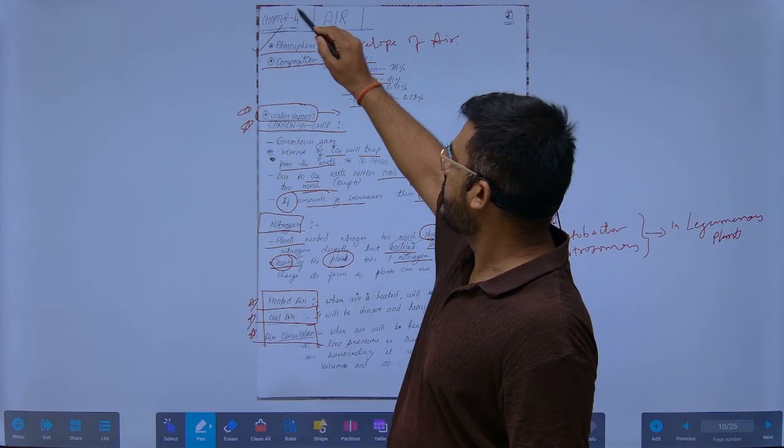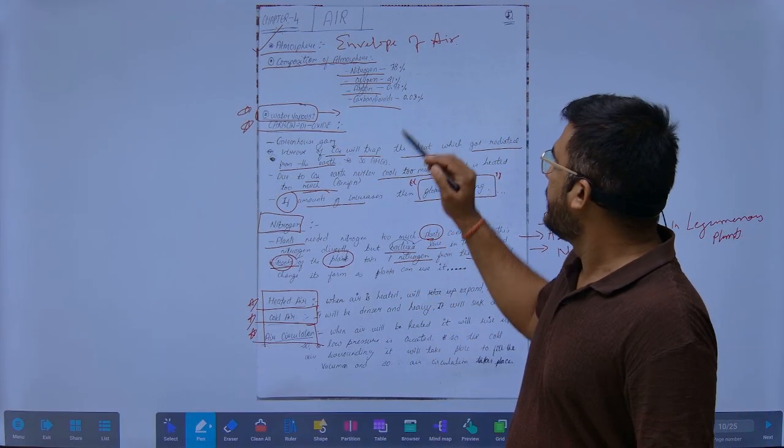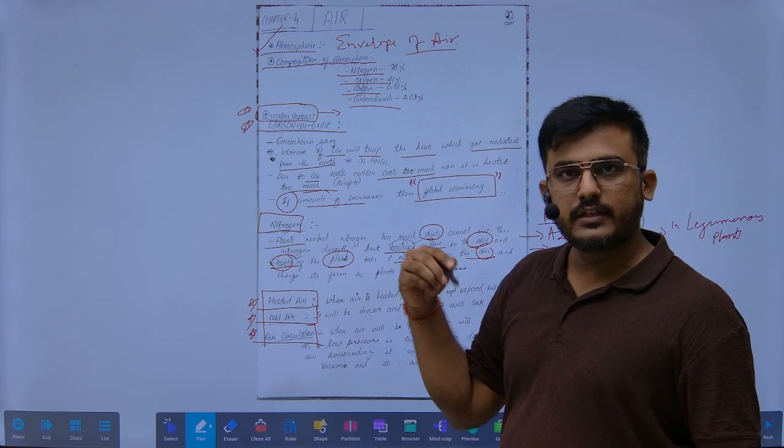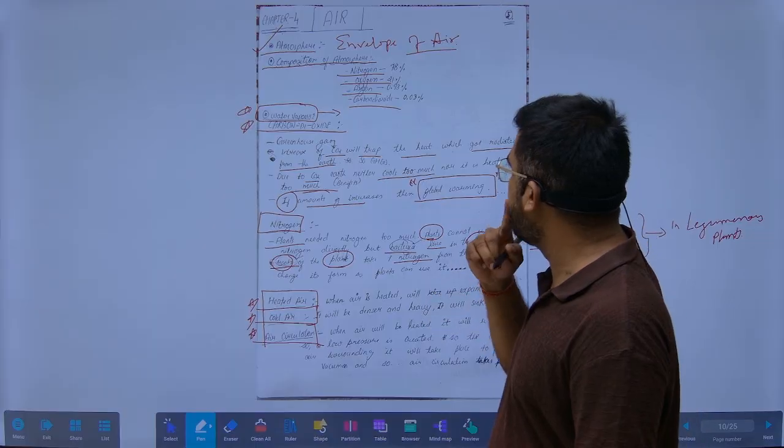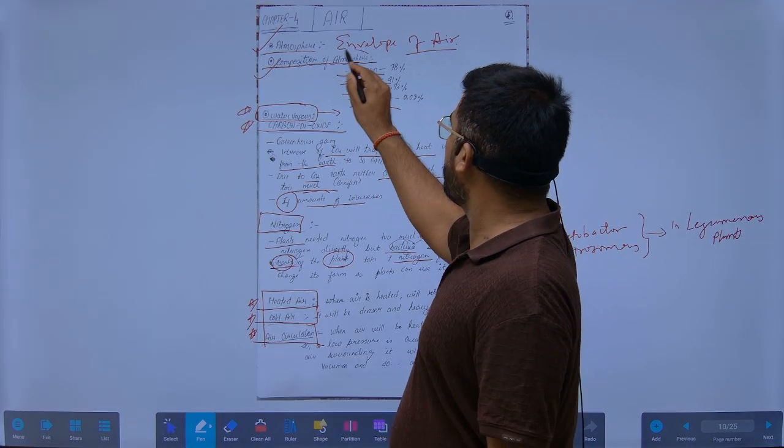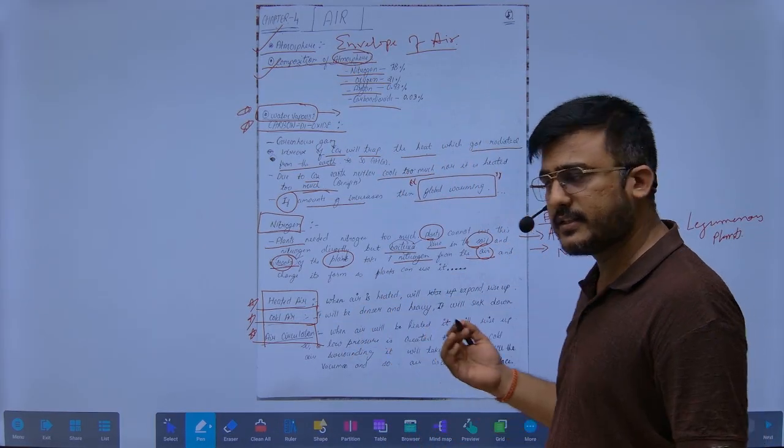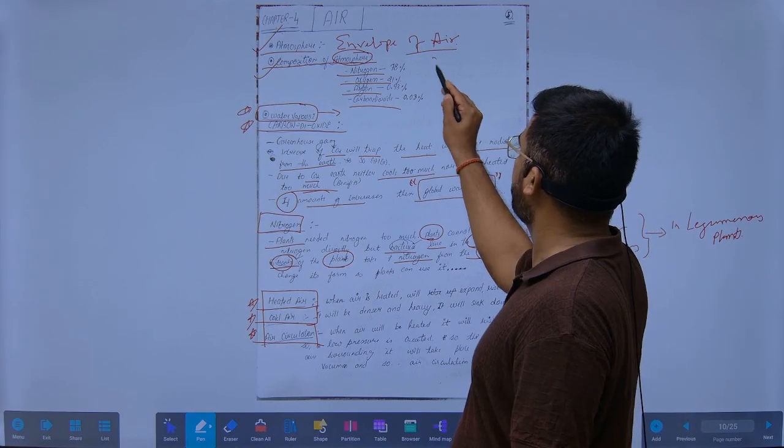What is atmosphere? In the sixth standard, we have seen that it is an envelope of air bound by gravitational force. What is the composition of the atmosphere? So what is present in this atmosphere?